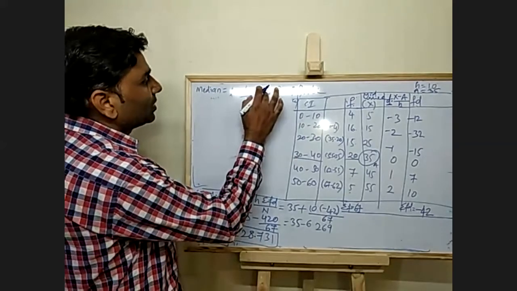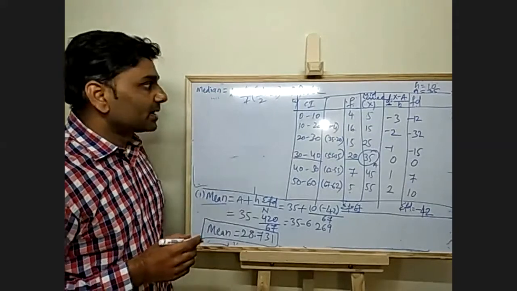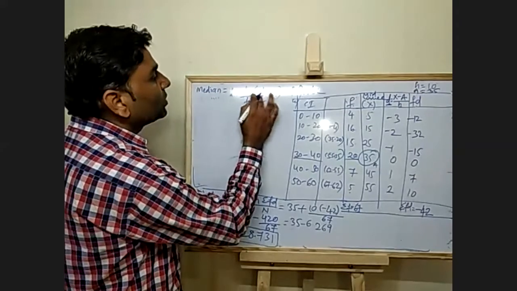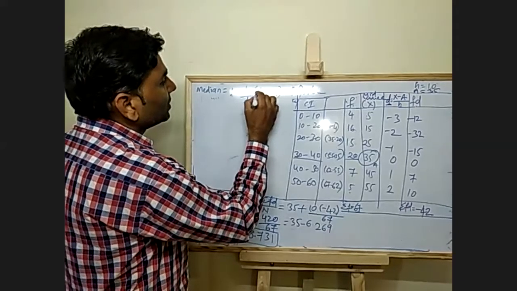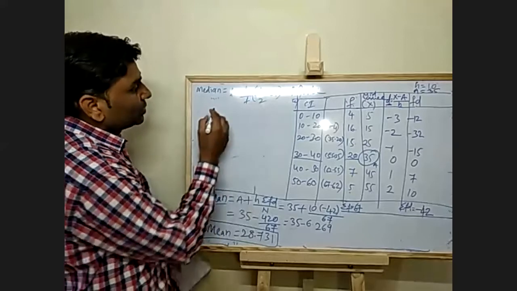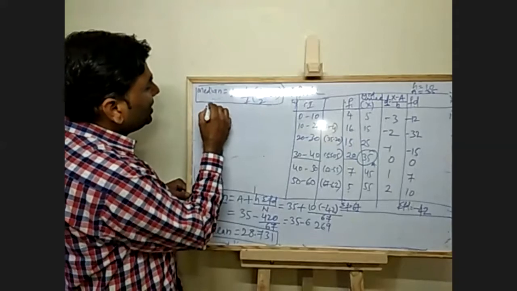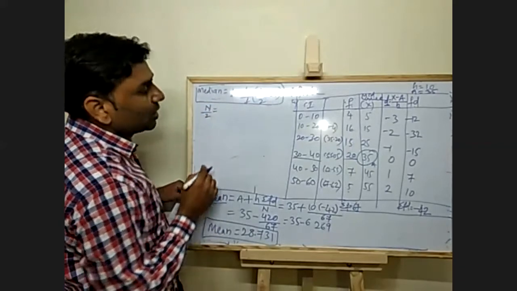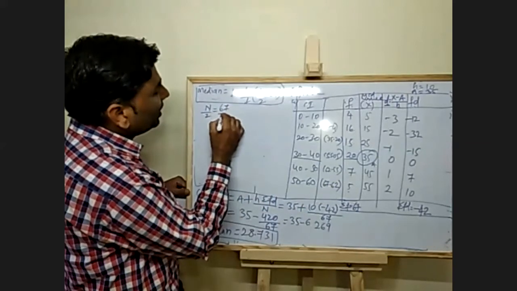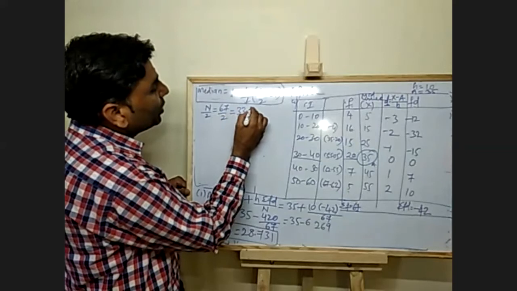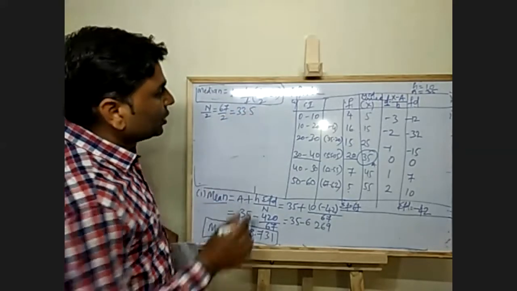L is the lower class limit of the median class. Now, how to find the median class? First thing we have to do is n divided by 2. How much is n? n is 67. 67 divided by 2 is 33.5.